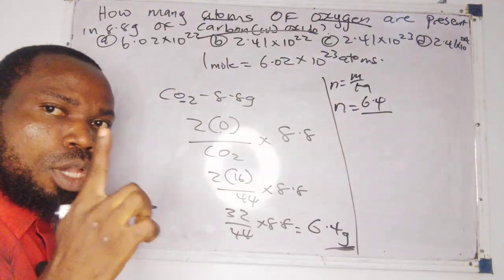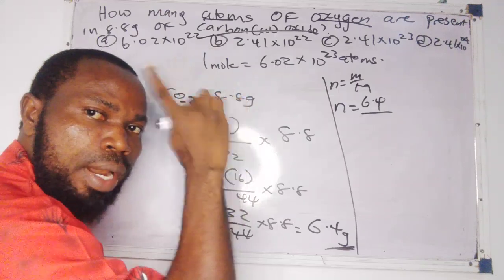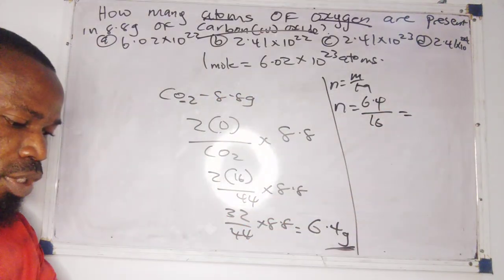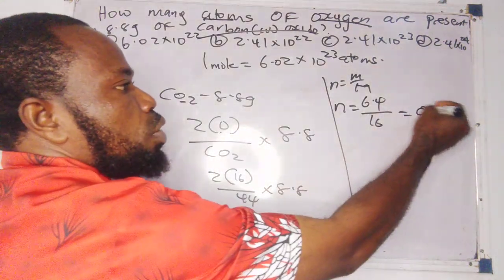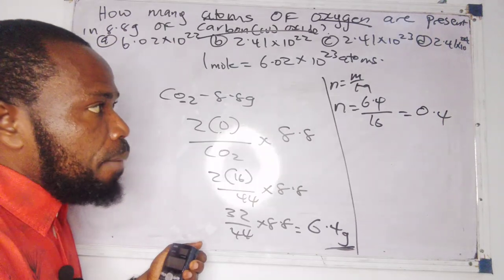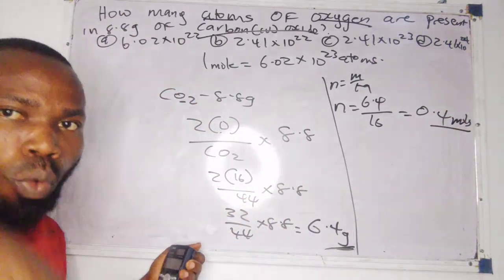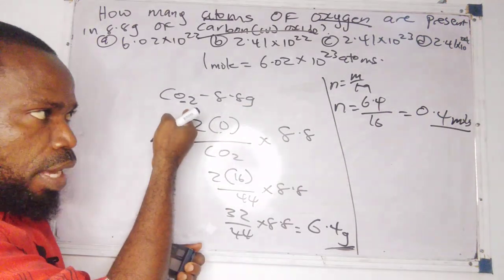Remember they say atoms. Some persons will go and make a mistake and use 32, but because they say atoms, 1 atom, it will now be 16. So if you punch it in the calculator, 6.4 divided by 16, you are going to get 0.4. Remember, this now is the moles. This is the number of moles in 8.8 grams of carbon dioxide. You get the picture now.